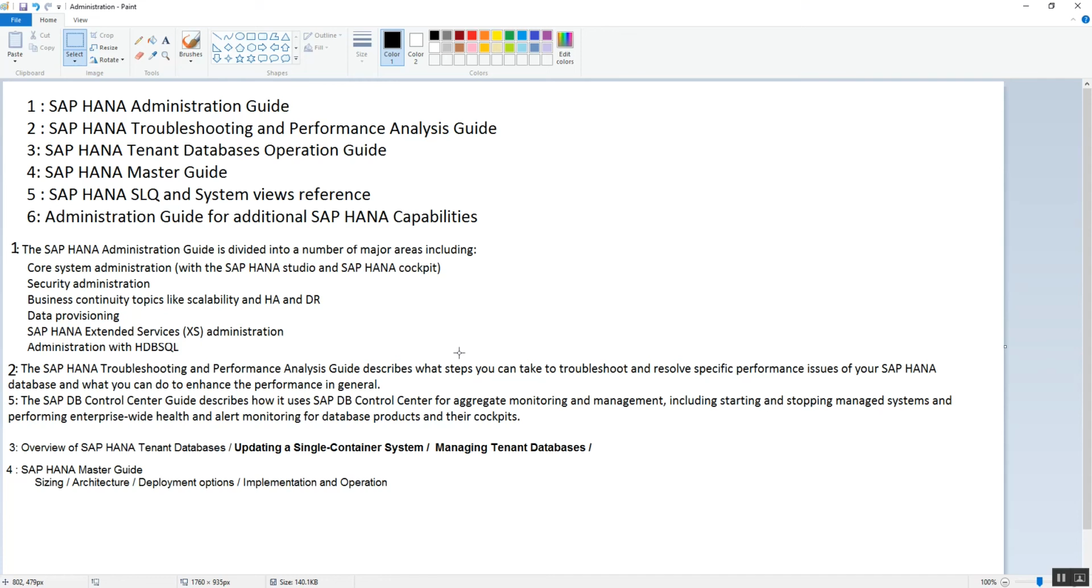So the last one is the administration guide for the additional SAP HANA capability. This is an additional book. If you want, you can refer to it, but this is also another important book that we can refer to, to learn more about the HANA database.